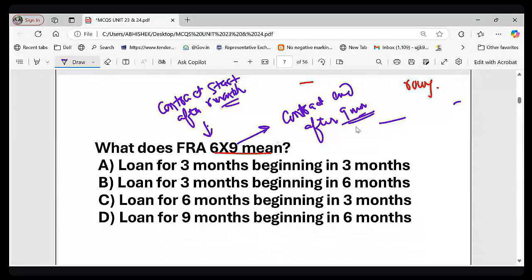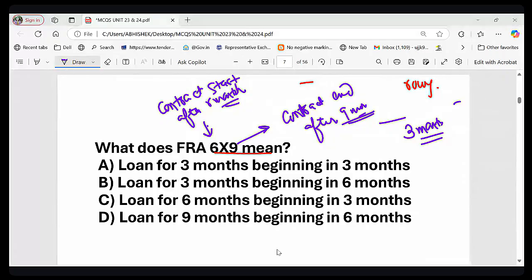So how do I get the 3 month period from 6 months to 9 months? What will be the answer? Is it A, B, C or D? B. Very good. B will be the answer. I hope Sandeep, your query has been resolved. Please let me know whether your doubt is clear. Why we have taken 3 months, I hope it is clear.